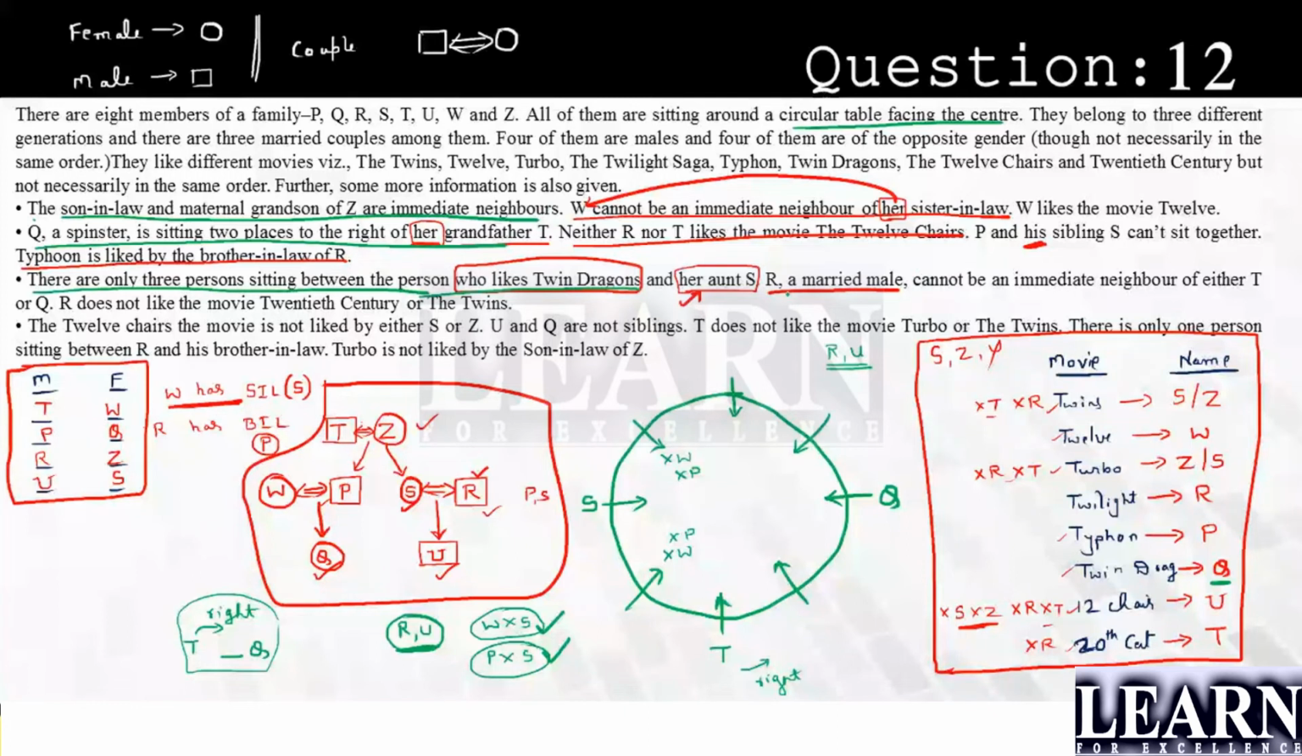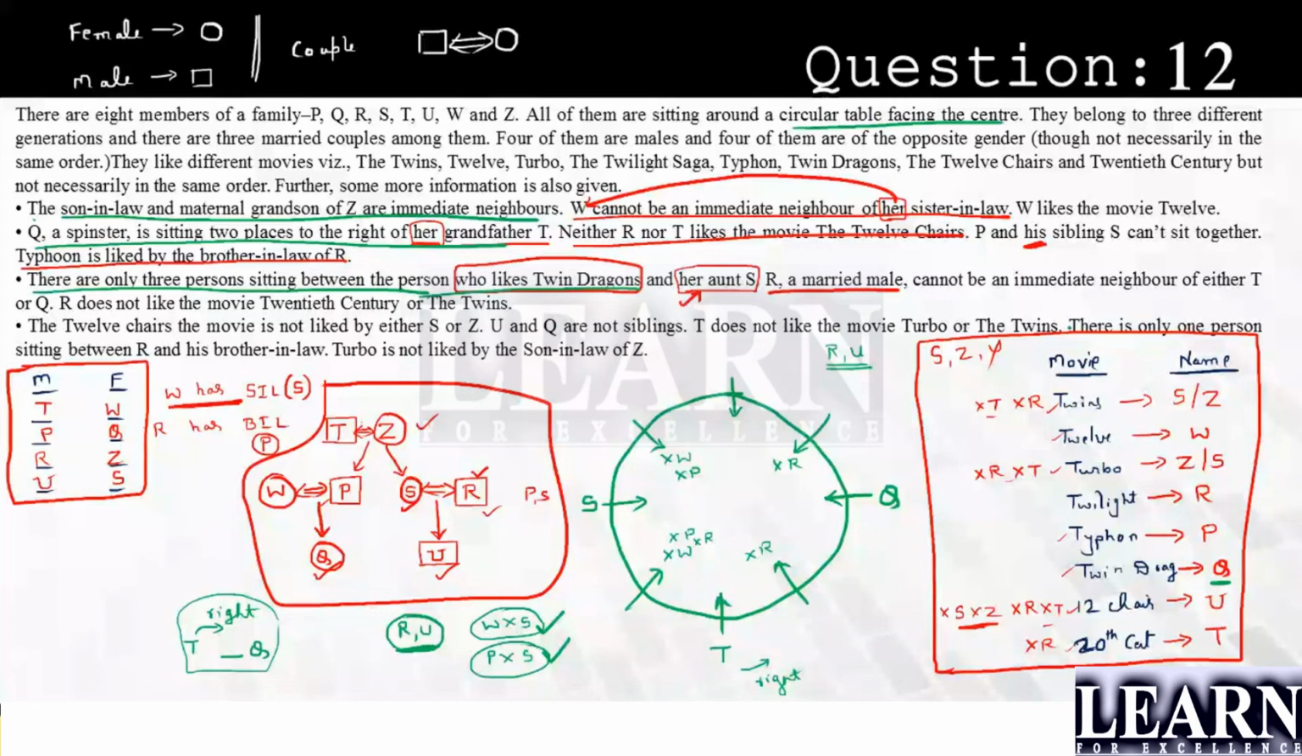Next, they are told that R is a married male, cannot be an immediate neighbor of either T or Q. R cannot be a neighbor of T. This is the neighbor position of T. This and this, these are the 2 neighboring positions of T, and not even with respect to Q. So Q's position says one is this one and this is the other one. R cannot be a neighbor of T as well as Q. So if this is not an R possibility, then R should be either this or this.